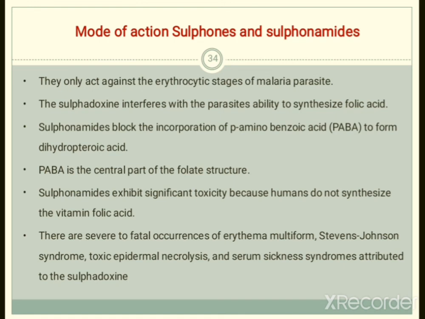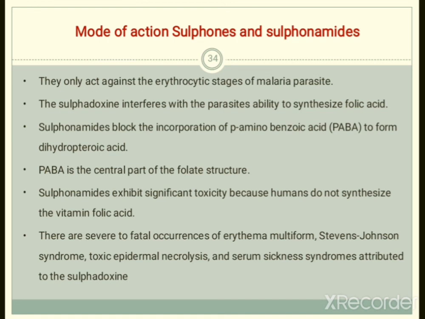These enzymes are required for the synthesis of DNA in your malarial parasites. So they inhibit folic acid synthesis by inhibiting the synthetase as well as reductase enzymes, and they will show toxicity like erythema, Stevens-Johnson syndrome, toxic epidermal necrolysis and serum sickness syndrome. These kinds of side effects have been seen with sulfonamides.